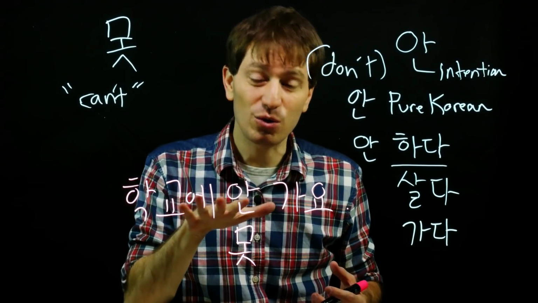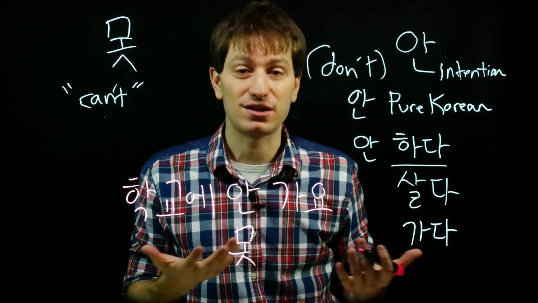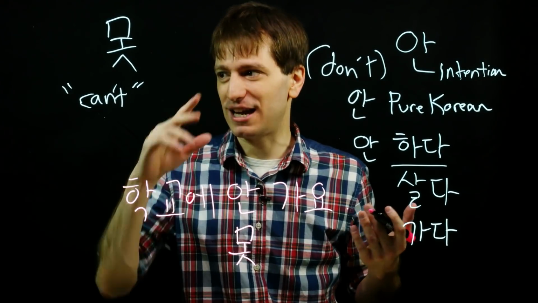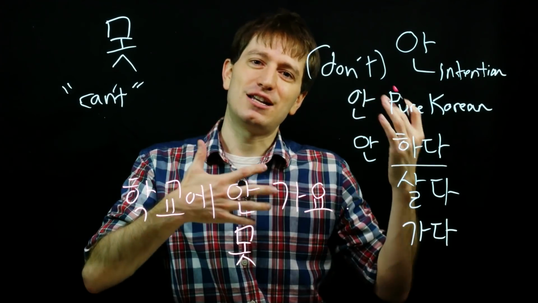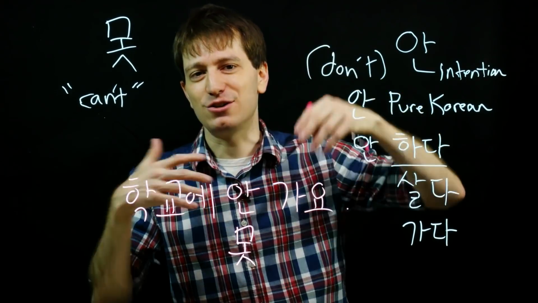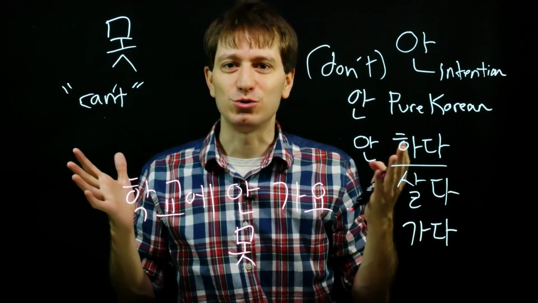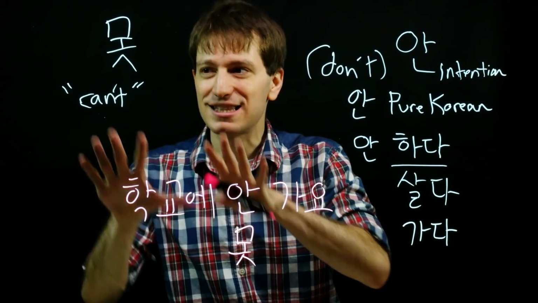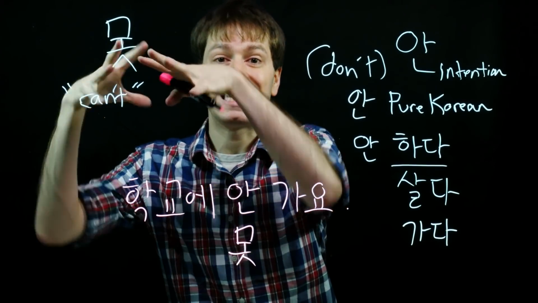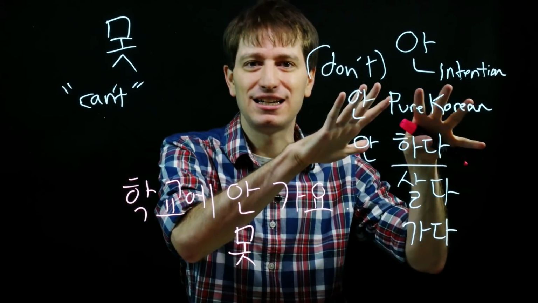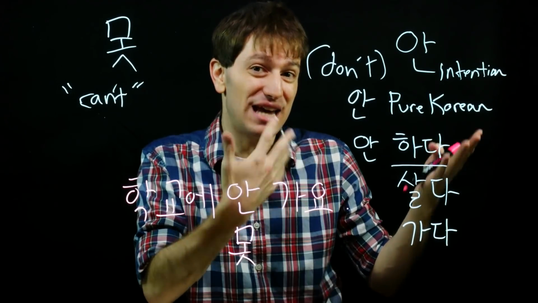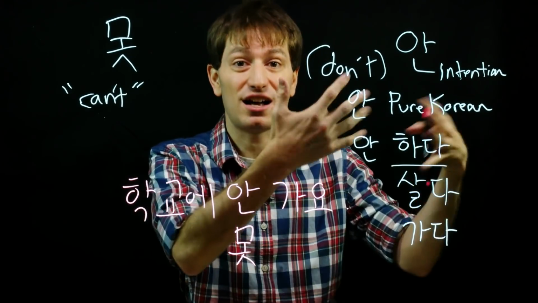If you were to say 학교에 못 가요, your teacher would then ask, oh, what's the reason? And then you could explain how you got cancer and you got a bullet lodged in your brain and that you're gonna die in a week and you just met your true love, whatever. So that's the difference between 못, which means you actually cannot do something, and 안, which means you might or might not be able to do something, but simply are choosing not to do it.